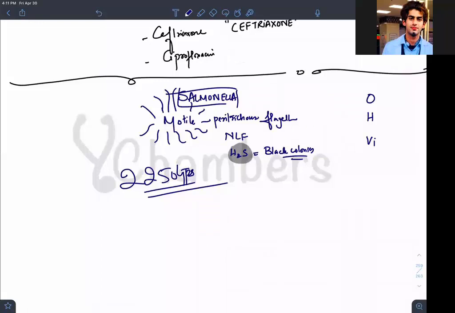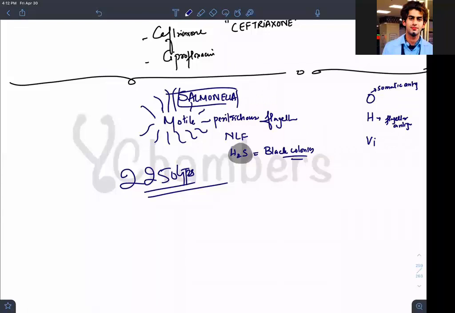Now, which Salmonellas have these? Remember one concept: O is the somatic antigen, the same concept as before. And H is the flagellar antigen. Both of these antigens will be present in all the antigenic variants according to the Kauffman-White classification.